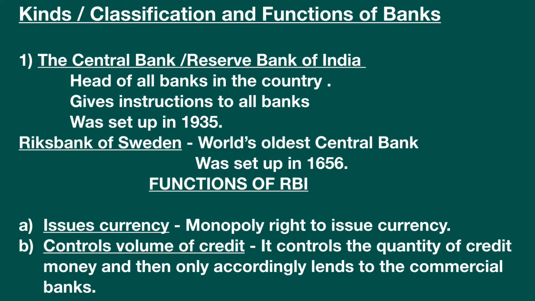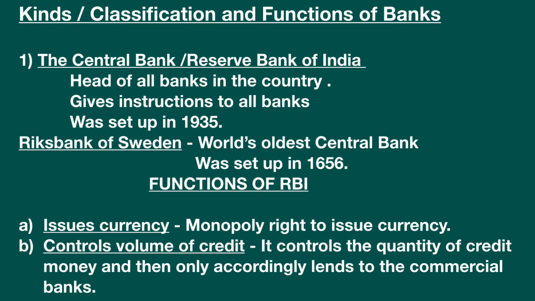Now, what are the various functions of RBI or the central bank? Function number 1, it issues currency. It has the monopoly right to issue currency. That means this is the only bank which can make paper notes or coins. No other bank has this right, only the RBI.